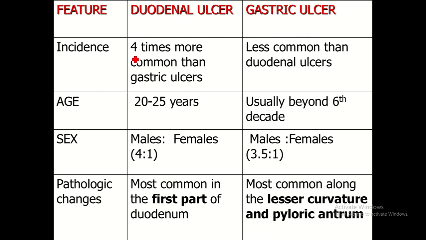So now let us compare the difference between duodenal ulcer and gastric ulcer. First of all, the incidence: duodenal ulcer is 4 times more common than gastric ulcer. Gastric ulcers are less common. Age group is 20 to 25 years in case of duodenal ulcer, while it is beyond 6 decades in case of gastric ulcer. Both the ulcers are 4 times more common in male compared to female. In the duodenum, it is the first part most commonly affected. In case of gastric ulcer, it is the lesser curvature.